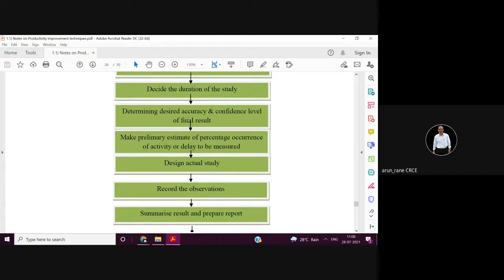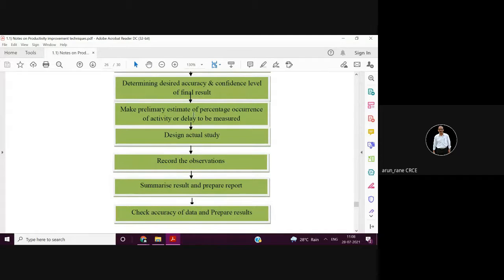Then, what is the accuracy and confidence level of the final result? As I told, confidence level means whether your confidence level is 90%, 95%, 99%, or 100%. Generally, it has to be 95% confidence level on an average. It cannot be 99%, and 90% is definitely not acceptable. 90% means what? You are 5% inaccurate. So that's why you don't go for 90% accuracy.